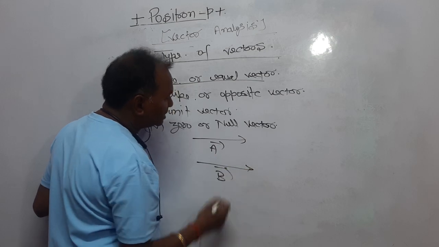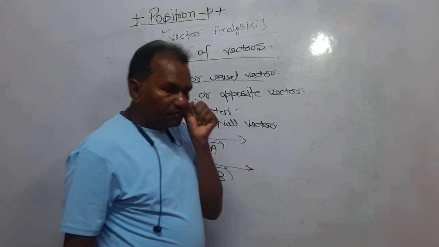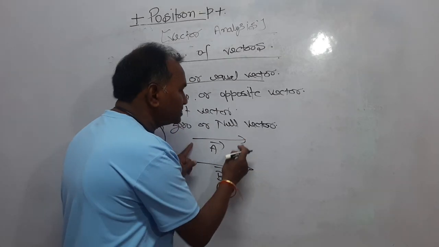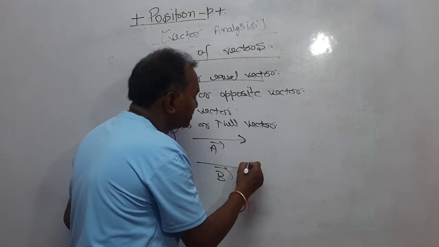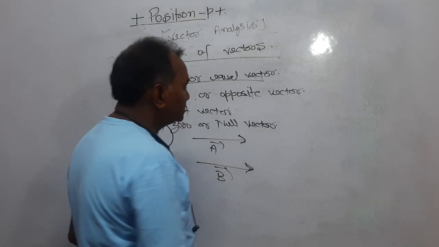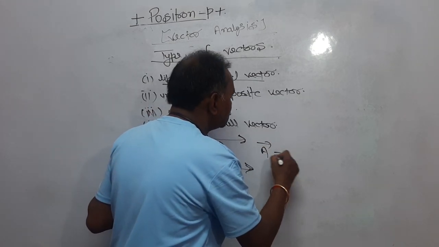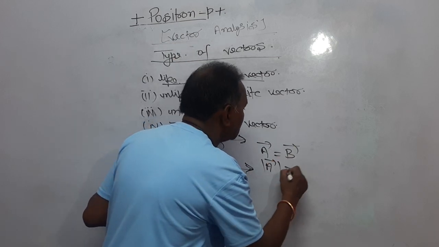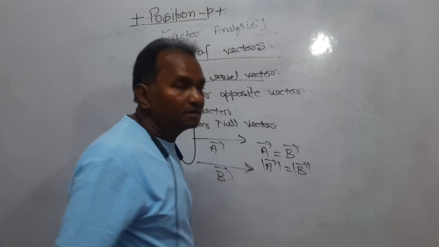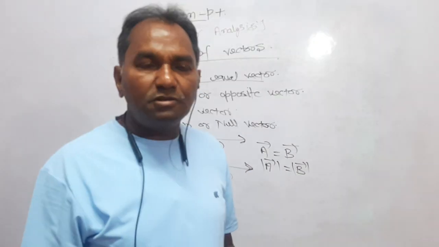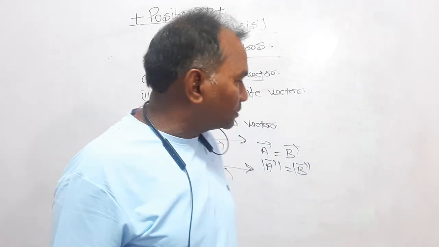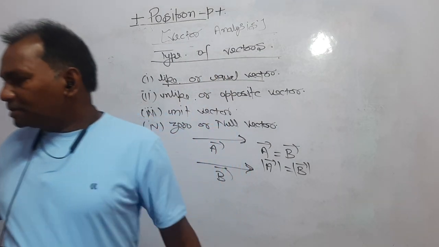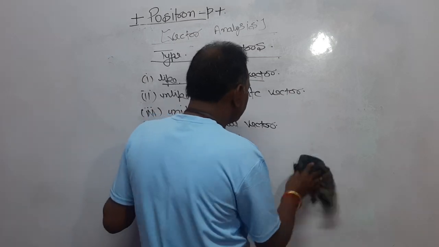Now look here, dear student, we are assuming that both vectors have the same magnitude and are directed in the same direction. In this condition, vector A will be equal to vector B, and also you can say mod of vector A is equal to mod of vector B, right? Means they are equal in magnitude and equal in direction, so they are said to be equal or like vectors.